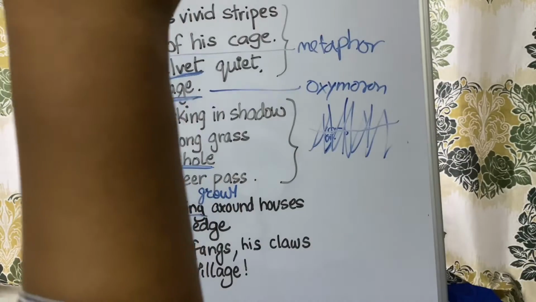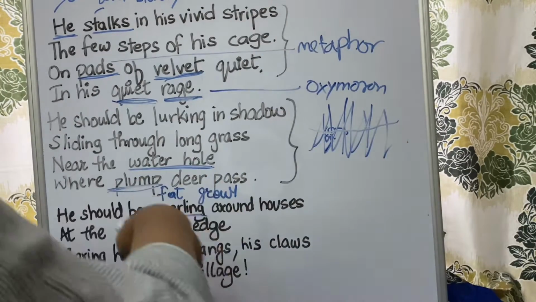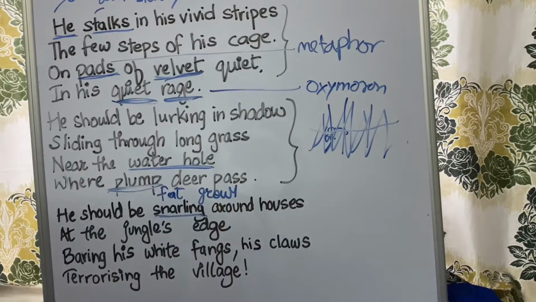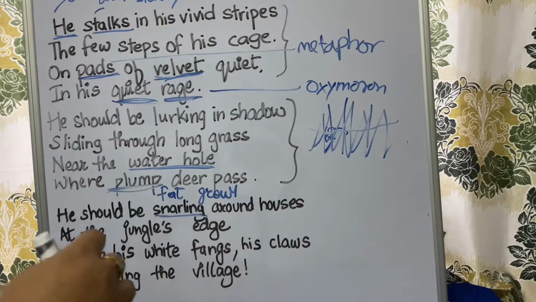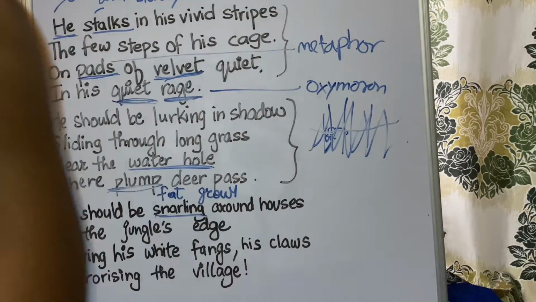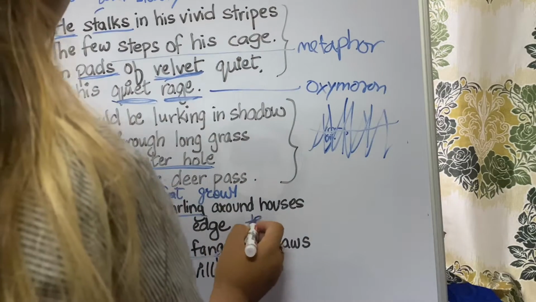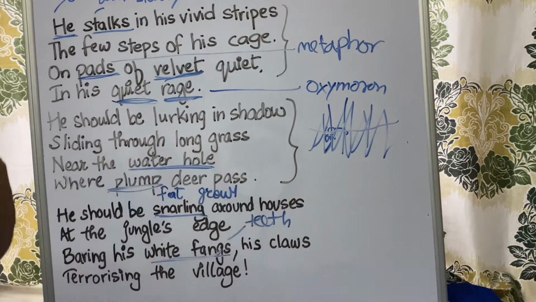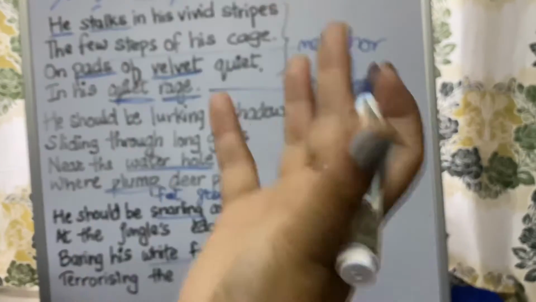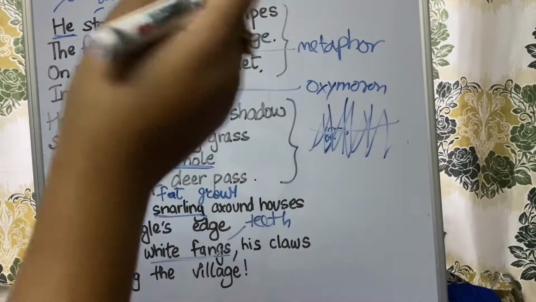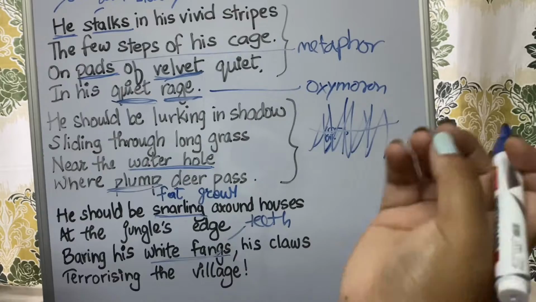He should be walking around and taking a round. So bearing his white fangs means the long teeth which the tiger has. So showing his teeth, like how tigers and lions, when they are angry, show their teeth when they are hungry, when they want to eat or kill some animals.